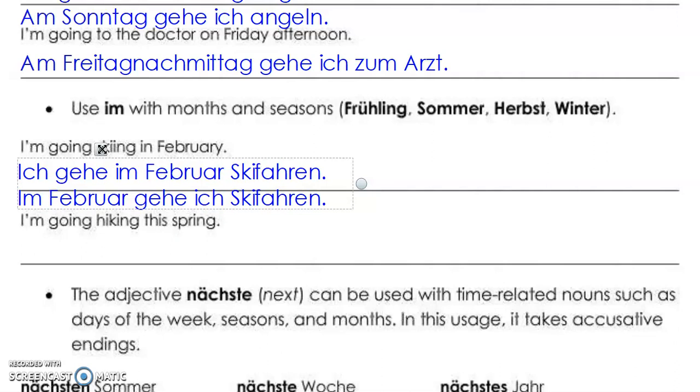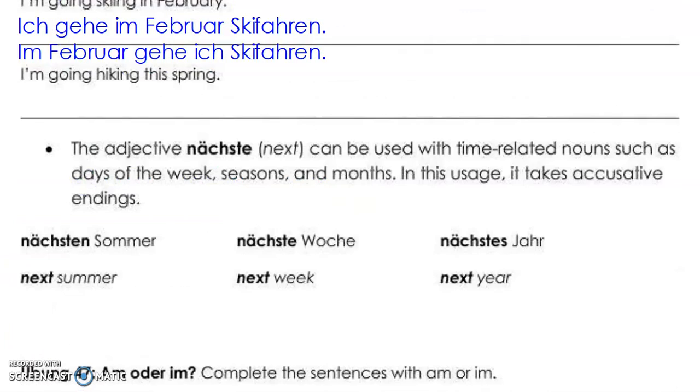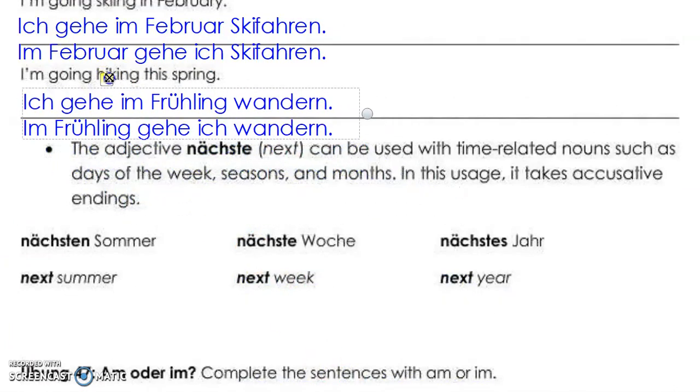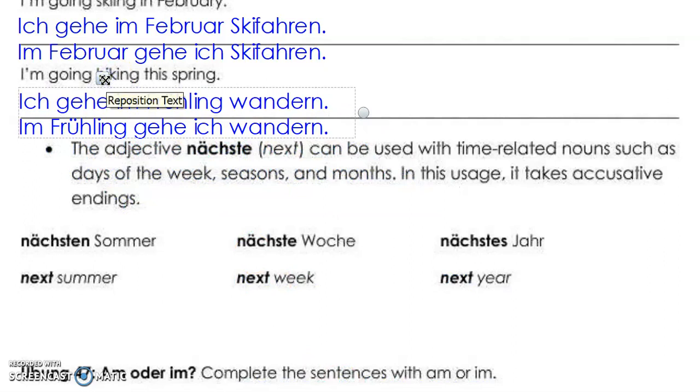If we want to say, I'm going hiking this spring, how would we say that? I'm going hiking this spring is either ich gehe im Frühling wandern or im Frühling gehe ich wandern. The next time expression that we're moving on to includes using the adjective nächste before another increment of time. Like you could say nächsten Sommer, next summer, nächste Woche, next week, nächstes Jahr, next year.